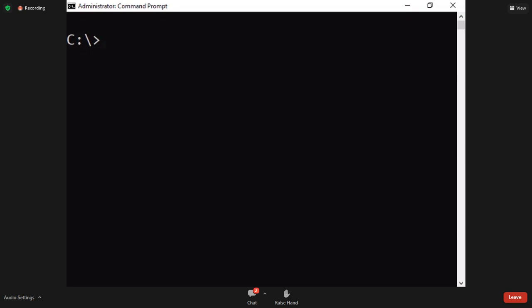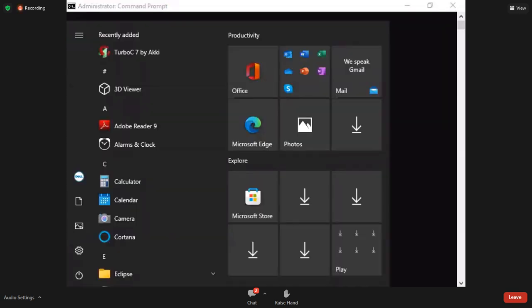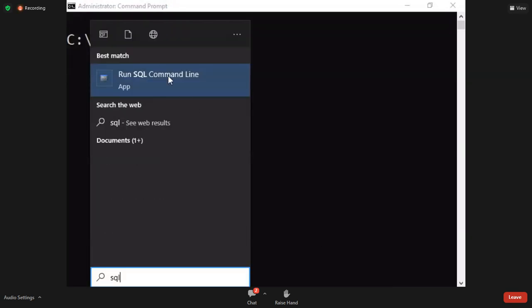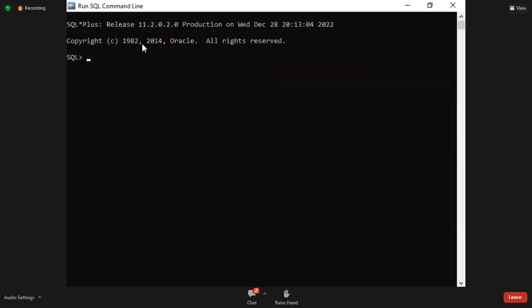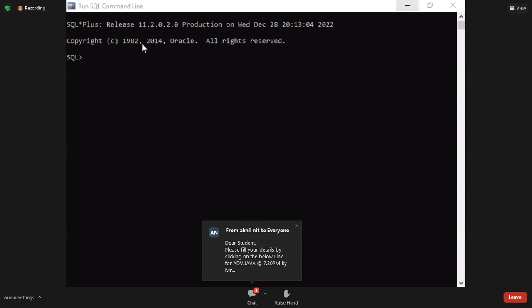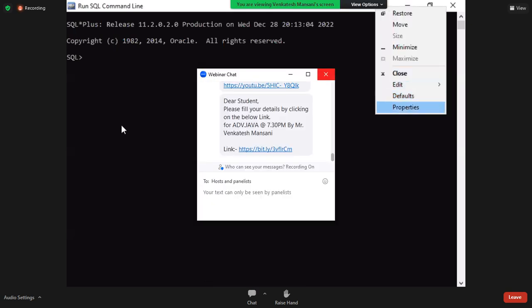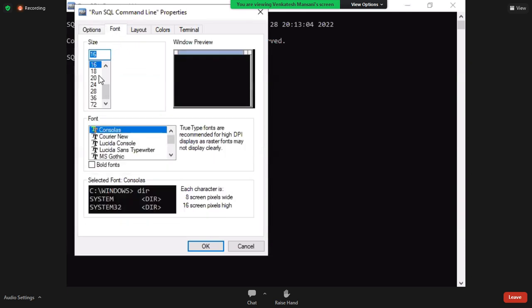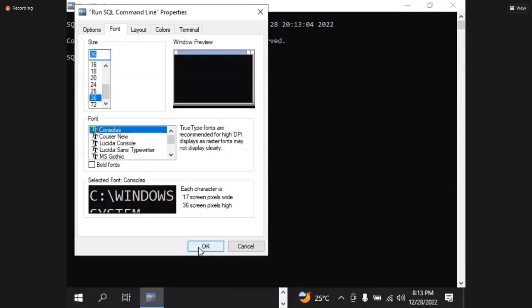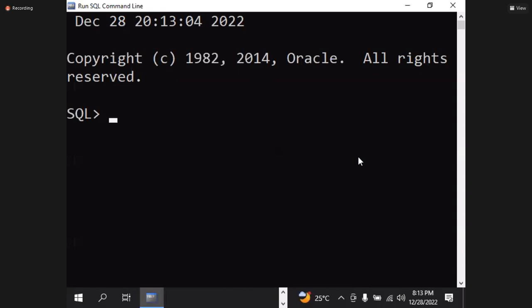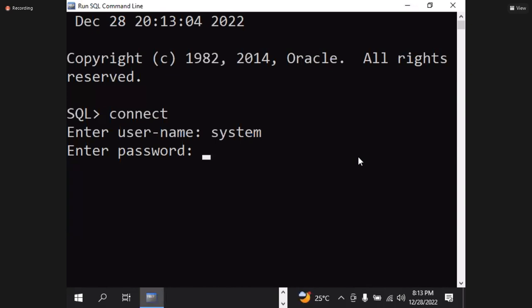Now, here I'll open SQL prompt, run SQL command line. Now you observe. Here connect with username and password.